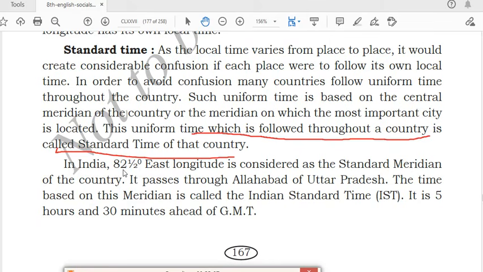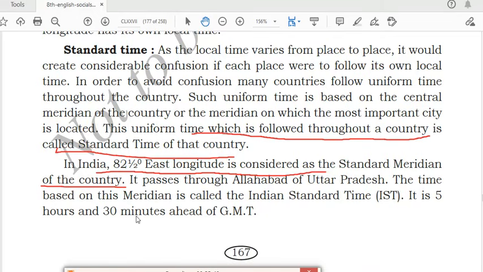In India, 82.5 degree east longitude is considered the standard meridian of the country. In India, which meridian do we follow as the standard meridian? 82.5 degree east longitude. It passes through Allahabad of Uttar Pradesh. The time based on this meridian is called the Indian Standard Time, IST. When you look at a timing, it will be written in IST. That is your Indian Standard Time. This is the time which we follow in India. This is our standard time.